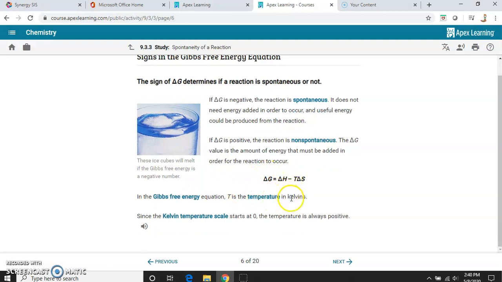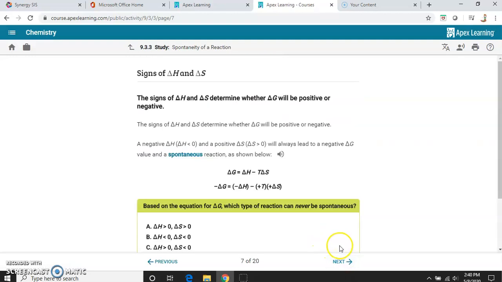Temperature, this T, is always going to be in Kelvin. That means that it starts at 0. Remember, the absolute 0 is Kelvin. You have no negative numbers, and the temperature is always going to be positive. We need that because if temperature was a negative, like degrees Celsius or Fahrenheit, it would mess up the end result on whether or not the reaction is going to happen. So that's kind of why we need Kelvin, because it does not have a negative temperature. Okay?